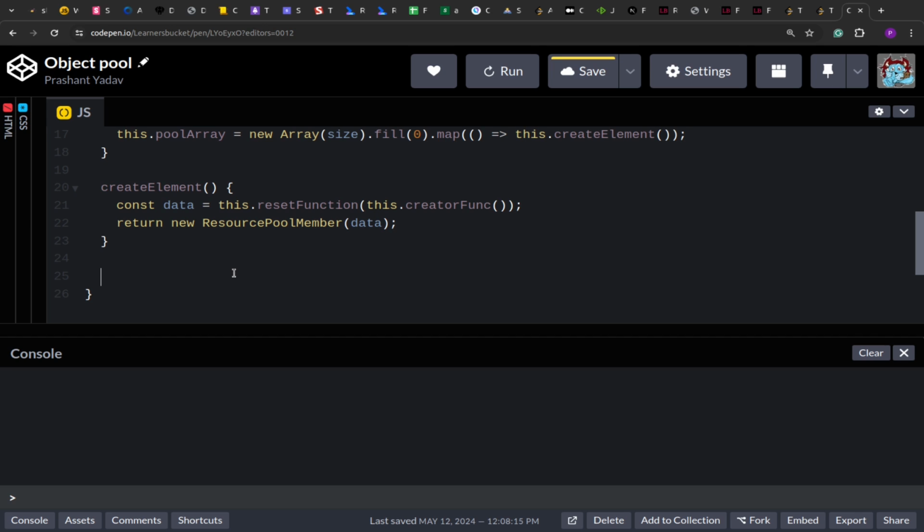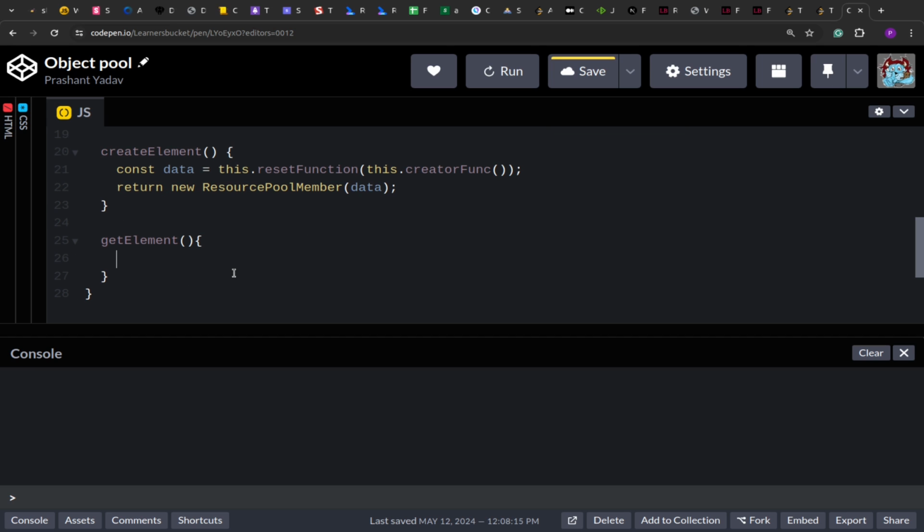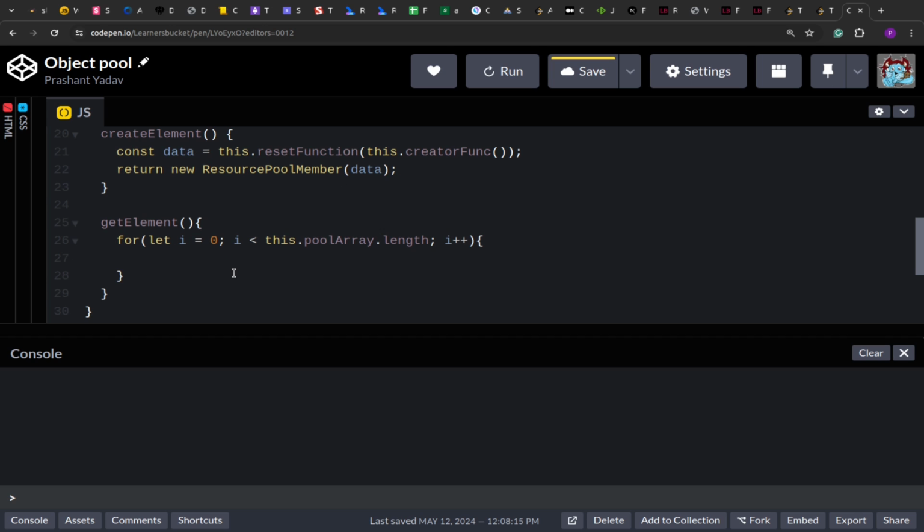After that, we have two other methods. First is when we are requesting a new element or a new object from the resource pool. What it will do is it will check the pool array, iterate it, and find the first available object from it.